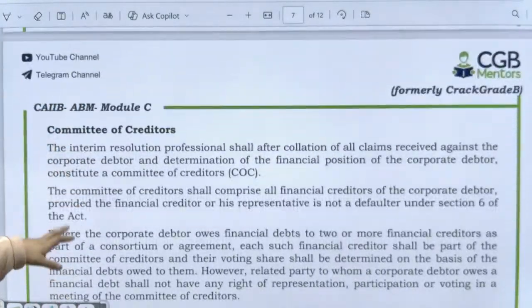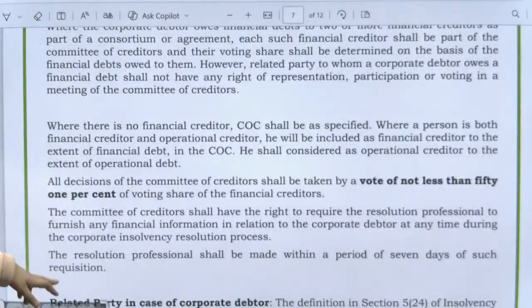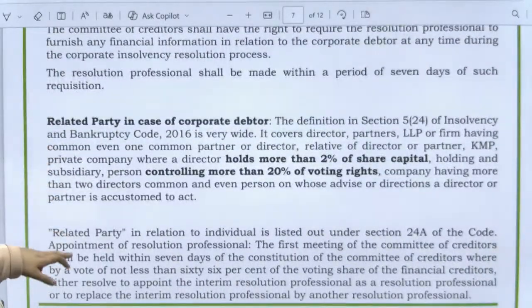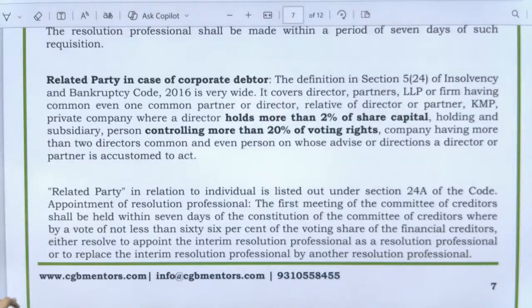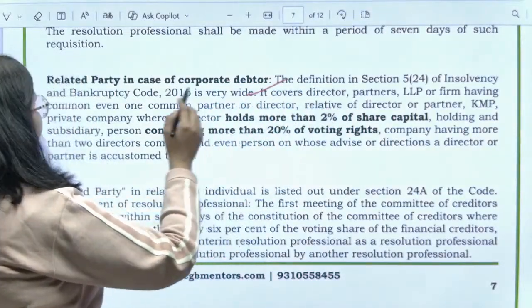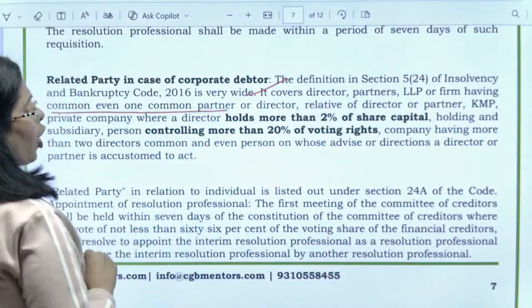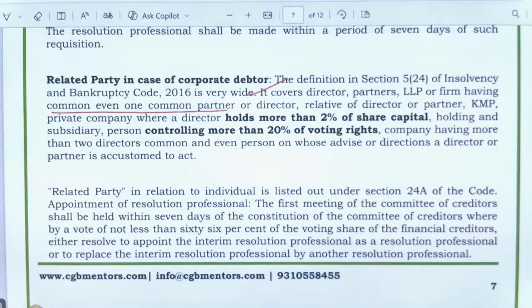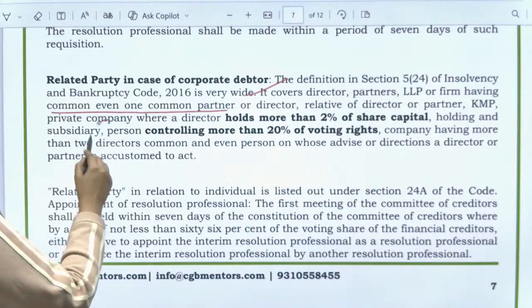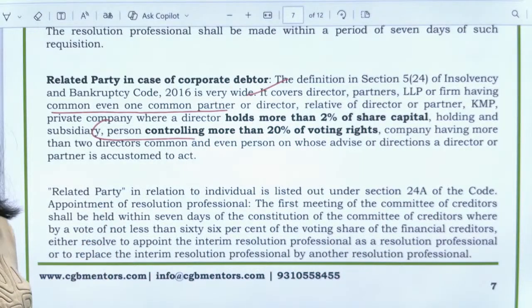Why, we'll have a look at this. Just a second. See, what is given here for related party? The definition in the IBC is very wide. It covers directors, partners, LLPs or firms having one or more common partners or directors, relatives of a director or partner, key managerial personnel, a private company where a director holds more than 2% of share capital, or a person controlling more than 20% of the voting rights.